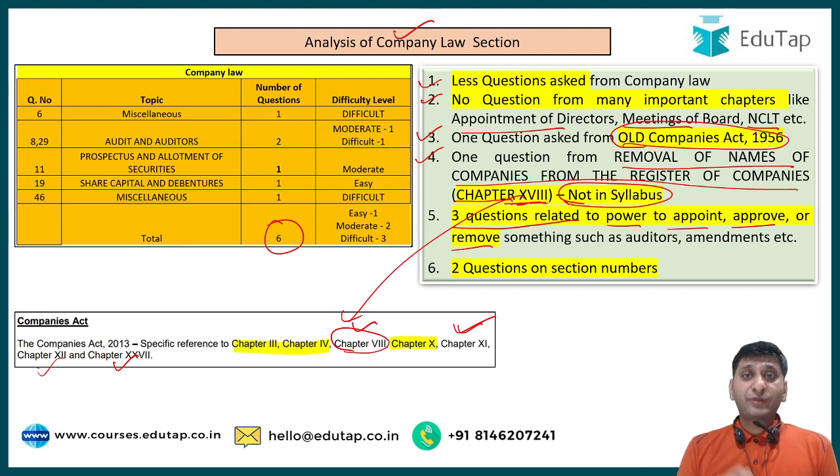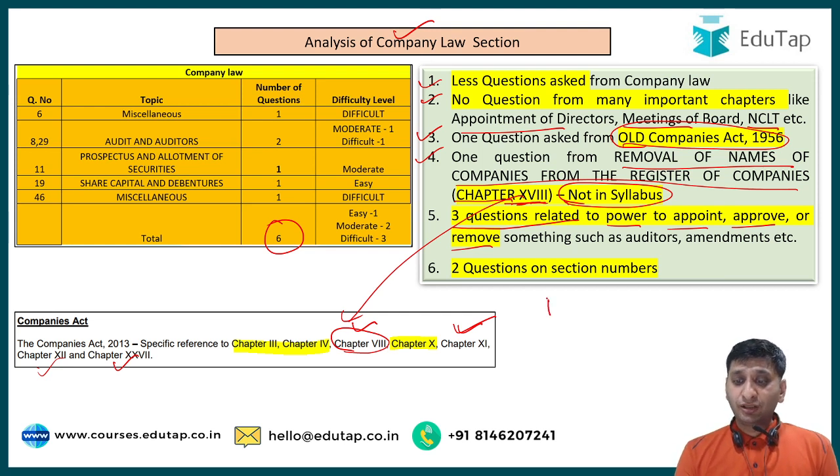I told you this before the exam. So whatever you are reading, if there is some power to appoint, to remove, to do amendment, to pass a resolution, there you should clearly remember what it is talking about and who has the power. You should clearly note that down, because knowledge of that kind would be needed at 100 places in company law.